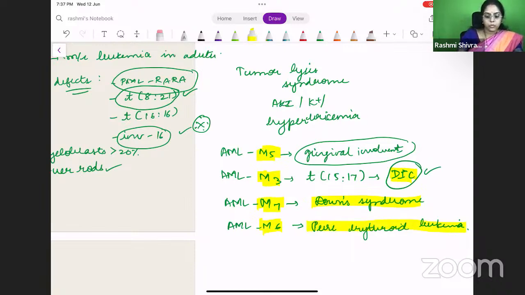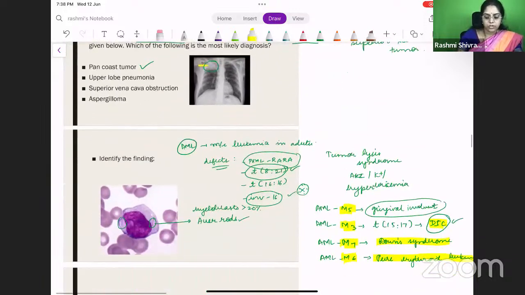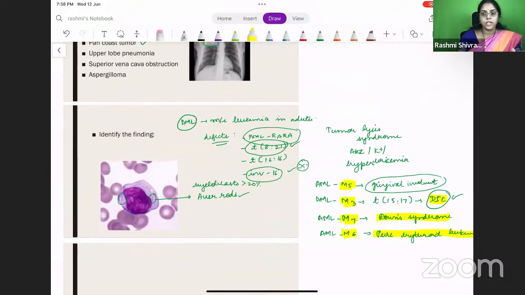So you have learned so much. I have basically concentrated on the image-based questions today. I hope it was very high yielding for you. You have to basically learn the concepts, and the questions can be different. We all know the questions will not be verbatim from last year or the year before that, but you need to remember the concepts. So concepts are very, very important. I hope it was very useful for you.